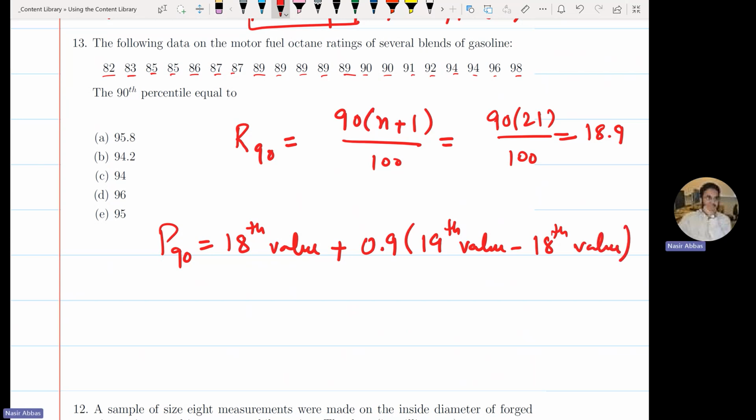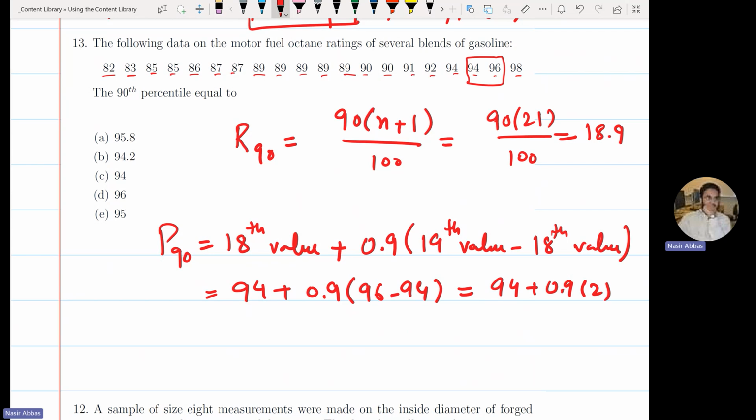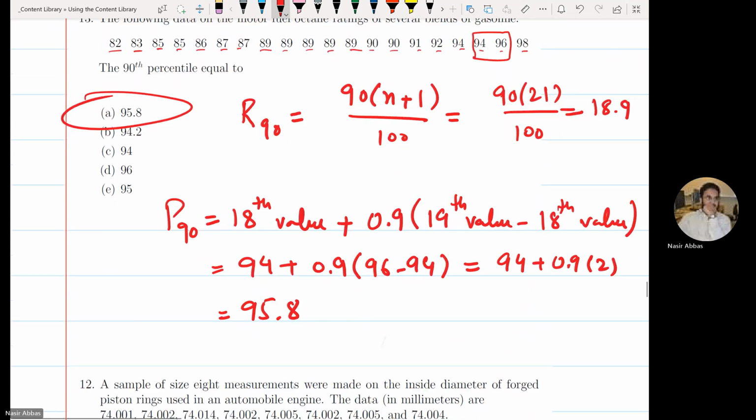What is the 18th value in your data? Here are the two values, the 18th and 19th. So you have 94 plus 0.9 times (96 minus 94), which is 2. 94 plus 0.9 times 2. What is 0.9 times 2? Yes, 1.8. So it will be 95.8 here.